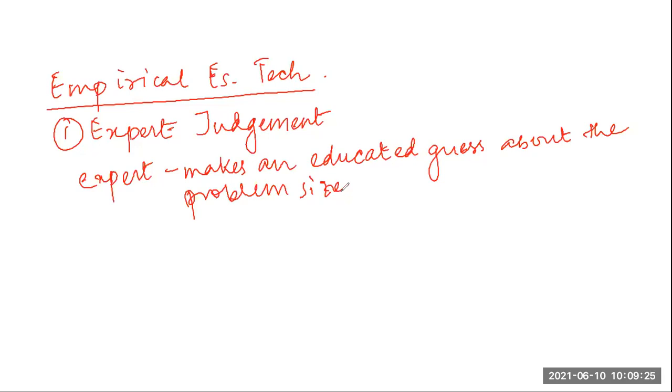So if I am relying on a single expert, due to these problems it may happen that the estimation I get as a result is far from being right. Okay. So a more refined form of expert judgment is that the estimation must be made by a group of experts.